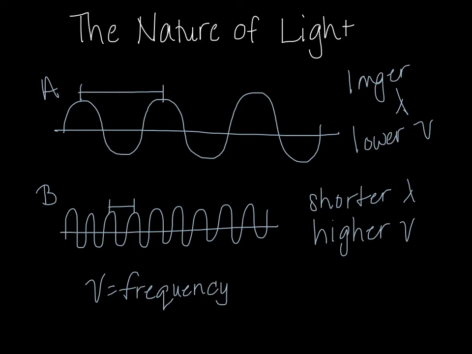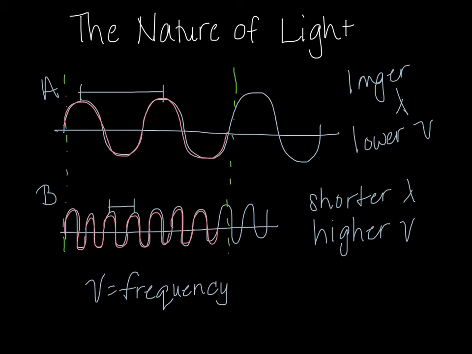So if I were to look at these two waves in these two time frames, A is going to complete 2 cycles, while B is going to complete 7.5. So B is going to complete more cycles in the same amount of time than A. So B has a higher frequency than does A.